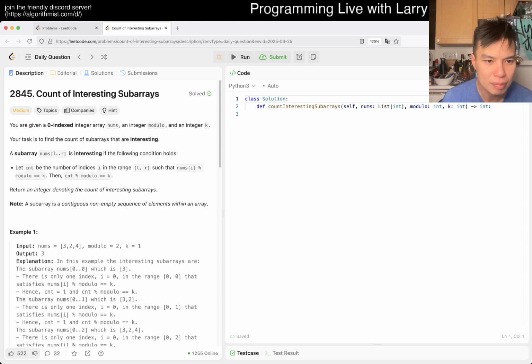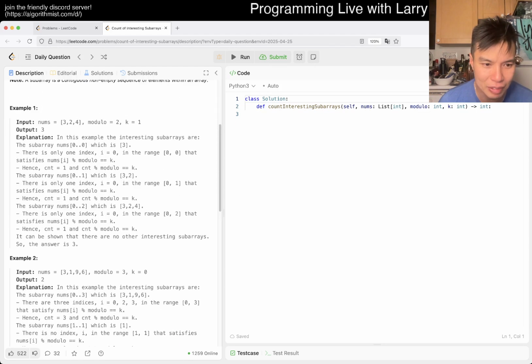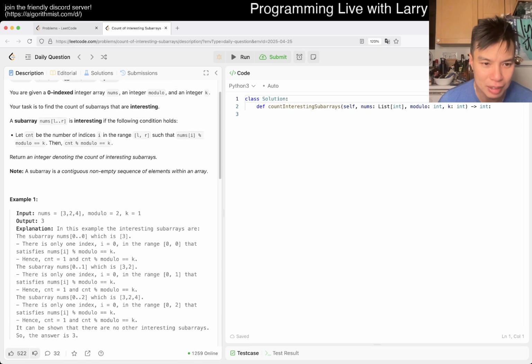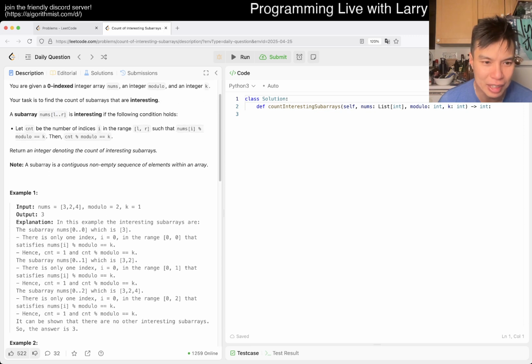Wait, what? Is that like two layers of stuff? Count is the number of indexes i such that nums[i]... Okay, so I mean this part is fine. Then count is equal to k. Okay, I mean, so if k is equal to 1 is kind of weird. Oh no, it's modulo, right? So that means that they want one number in the array. Okay, in this case there are two numbers in the array, only one. Okay.